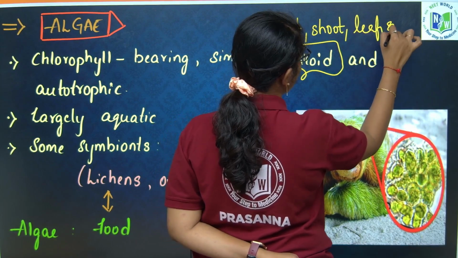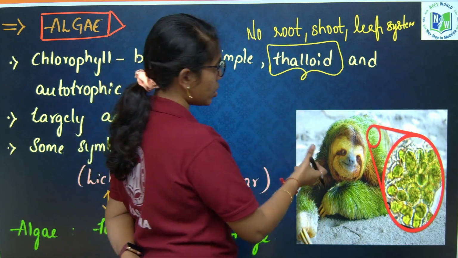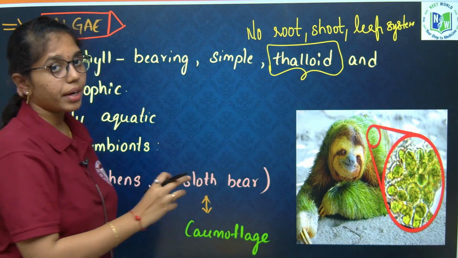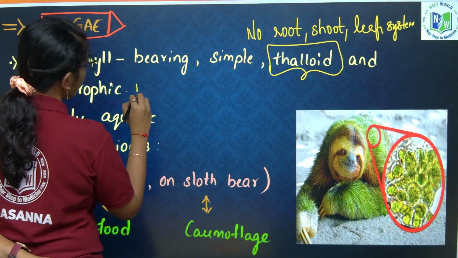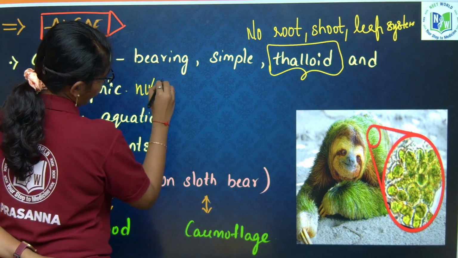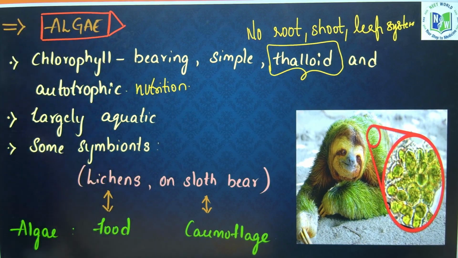That is why they are under Thallophyta, and they conduct only the autotrophic mode of nutrition, as they contain chlorophyll and chloroplast.